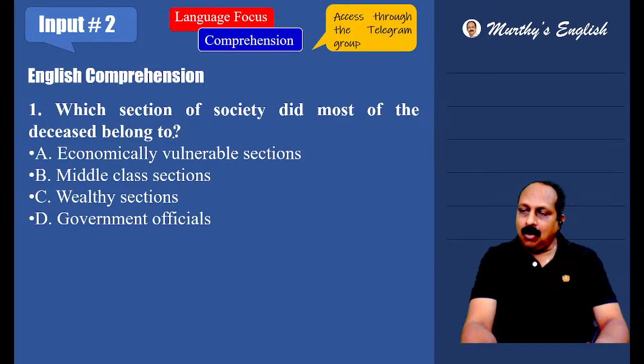Let us test your comprehension skill and your listening skill. Answer these questions quickly. Which section of society did most of the deceased belong to? Two groups have been mentioned. What are the two groups? Economically vulnerable sections, middle class sections, wealthy sections, government officials.